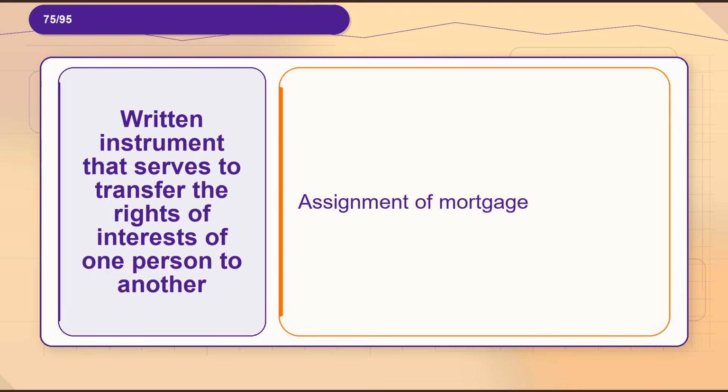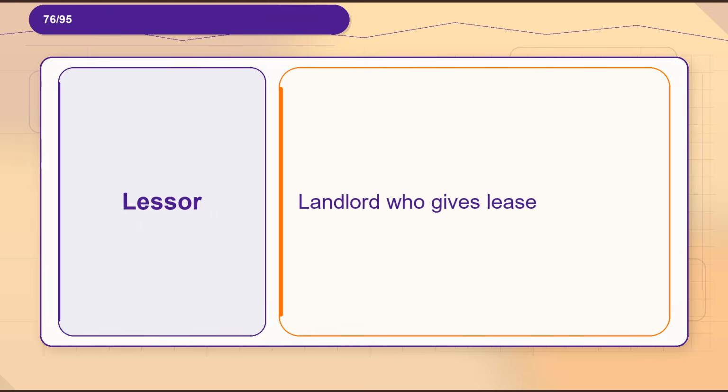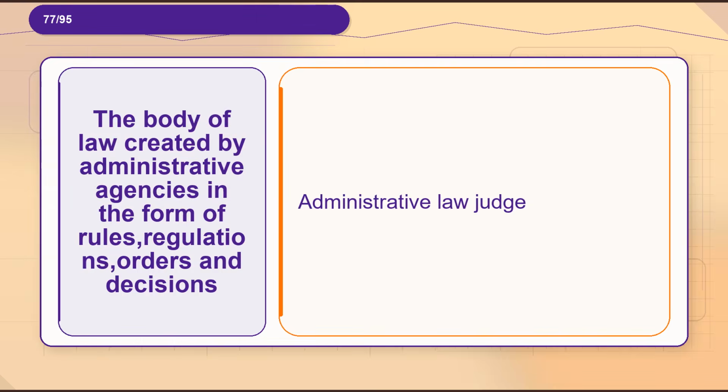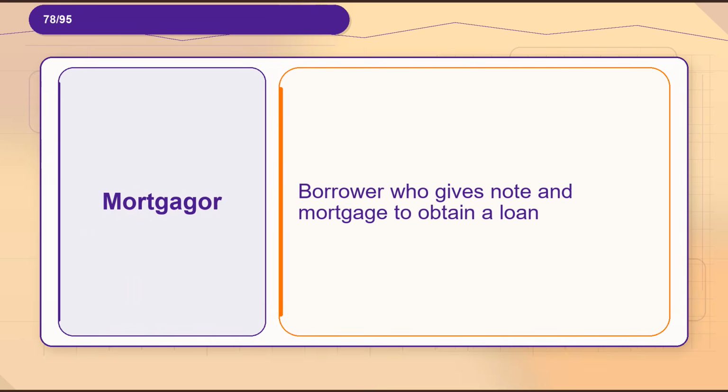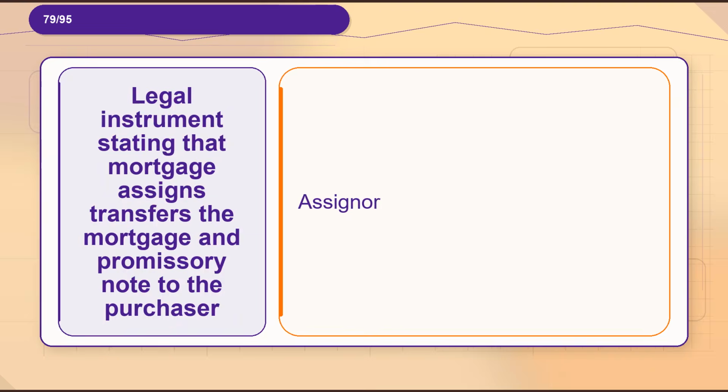Flashcard 75. Term, written instrument that serves to transfer the rights or interests of one person to another. Definition, assignment of mortgage. Flashcard 76. Term, lessor. Definition, landlord who gives lease. Flashcard 77. Term, the body of law created by administrative agencies in the form of rules, regulations, orders, and decisions. Definition, administrative law judge. Flashcard 78. Term, mortgagor. Definition, borrower who gives note and mortgage to obtain a loan.